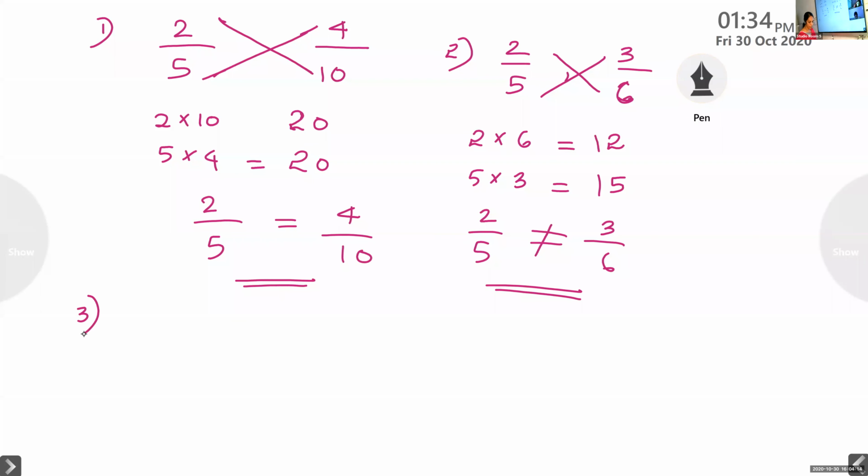Question number 3. Will you do it by the time I come to the next period? Yes, ma'am. We should write simply a comma, because we don't know whether these are equivalent. After getting equivalent fractions only, you can write equal to in between. So in all the questions, there should be a comma to check the equivalent fractions.